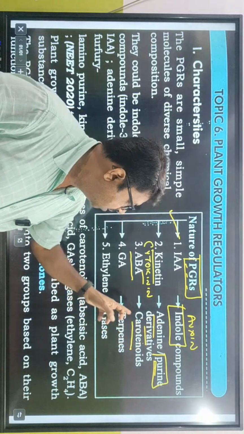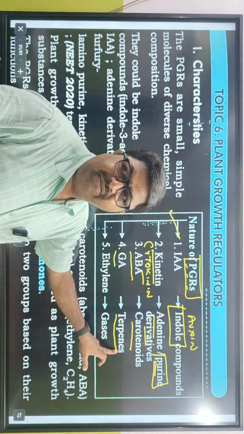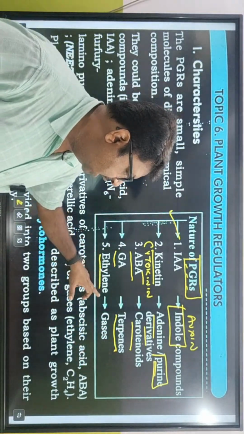Mind you, gibberellic acid is a terpene derivative, and ethylene is a gaseous hormone.